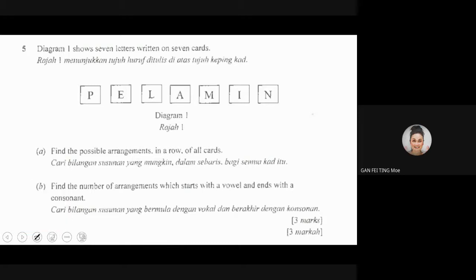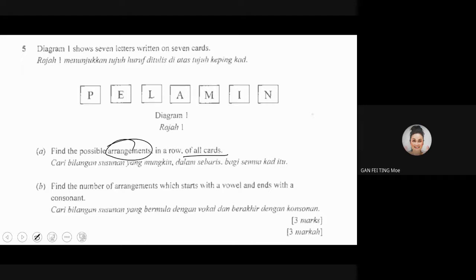Now let's continue with this question. Pelamin. Find the possible arrangements in a row of all cards. Do you think it's easy? What's your working? Can you please tell me your working? I'm still waiting for your working. 7P7, very good. Why 7P7?